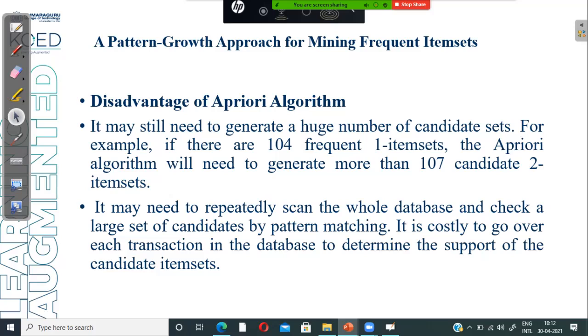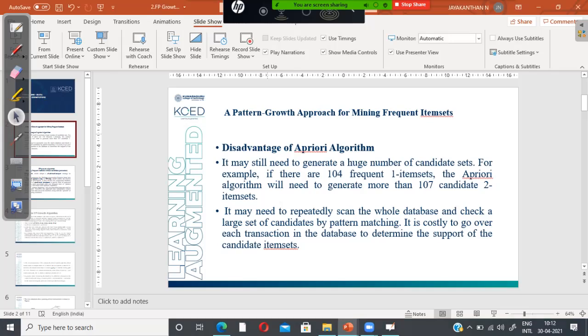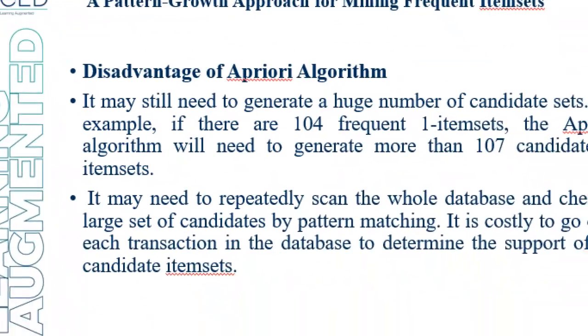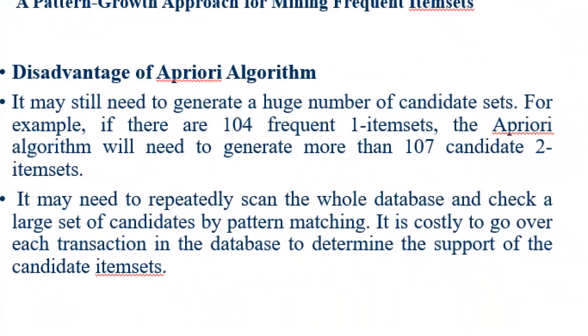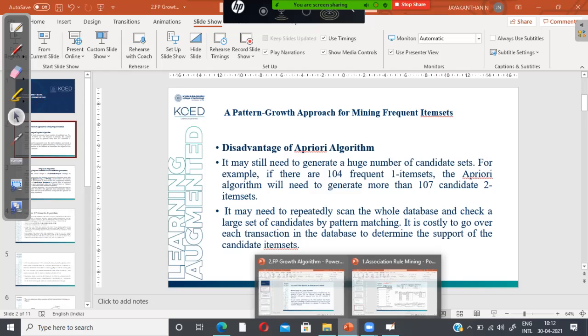Last class we discussed the Apriori algorithm. Now we understand some disadvantages of the Apriori algorithm. The algorithm still needs to generate a huge number of candidate sets. For example, I will show the PowerPoint to you.